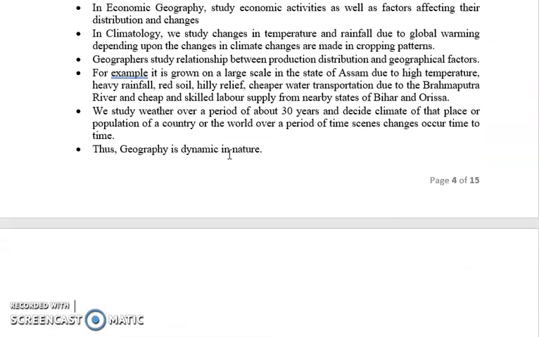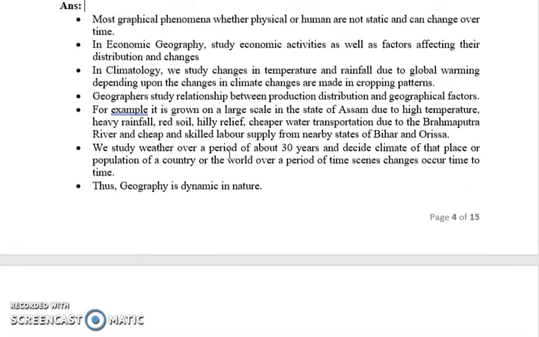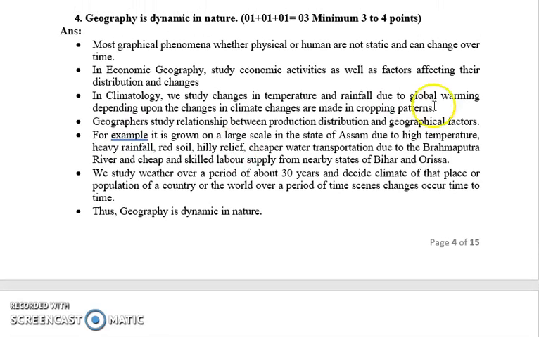Next we have geography is dynamic in nature. Now we all know that geography is a study of physical and human phenomena. It is not static, and it always changes over time. It is not stable. In economic geography, the study of economic activities as well as the factors affecting their distribution also changes.